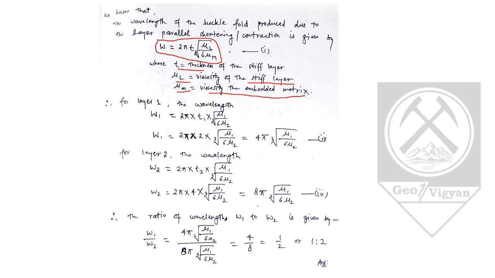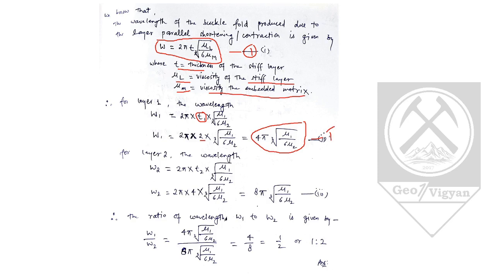With this first equation we will calculate the wavelength of the first layer and second layer. For the first layer, W1 will be 2 pi into T1 into cube root of (mu1 upon 6 mu2). Here we will keep the value of T1, given as 2, and we will get this equation.